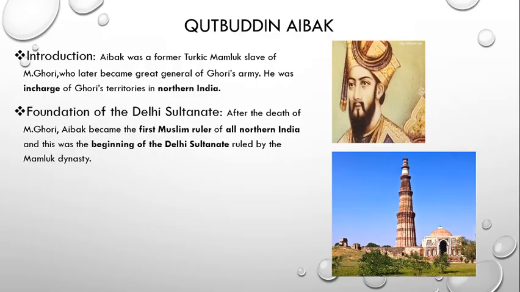The Delhi Sultanate comprised 5 different dynasties. The first dynasty to rule this area was the Mamluk dynasty, or slave dynasty. Now why are we calling it the Mamluk or slave dynasty? Because the founder of this dynasty, Qutbuddin, was a slave.